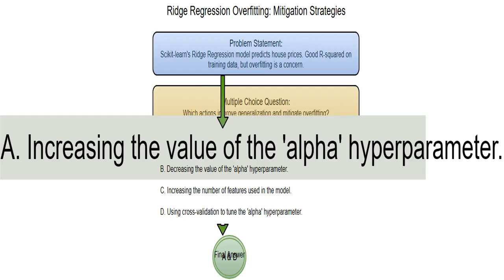This option suggests increasing the alpha value. In ridge regression, alpha controls the strength of the penalty applied to the model's coefficients. A larger alpha shrinks the coefficients towards zero, making the model simpler and less prone to overfitting. I'm thinking this might help.